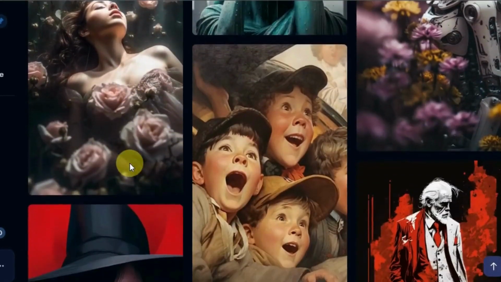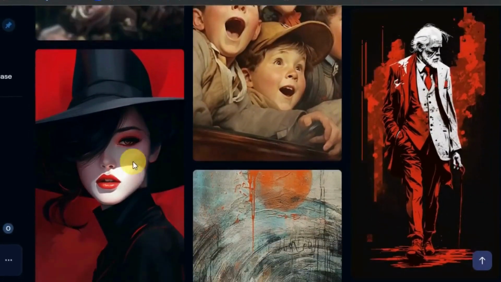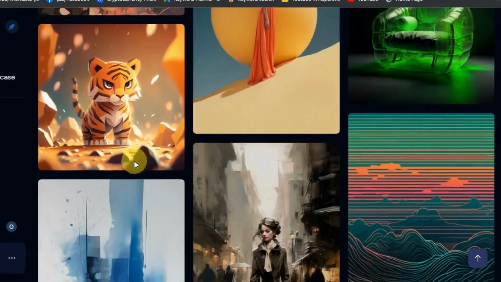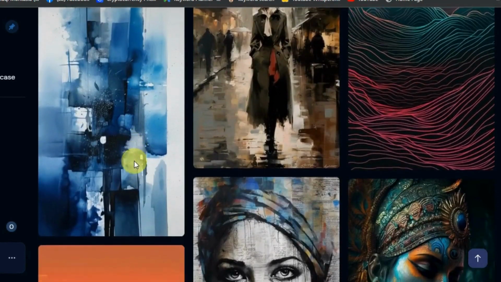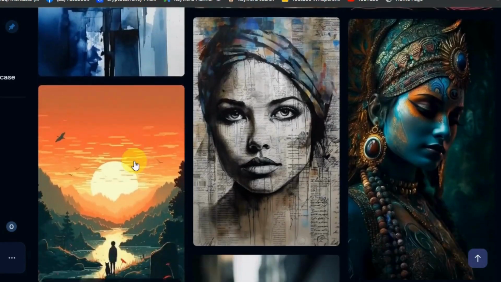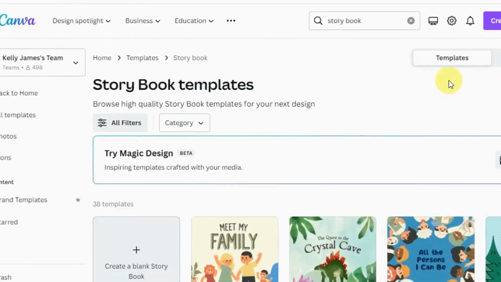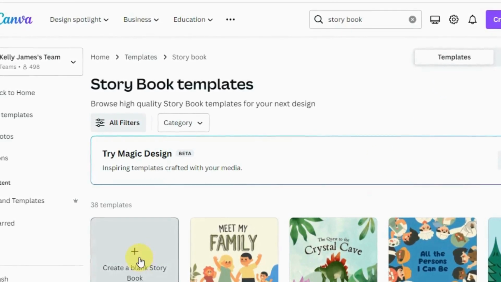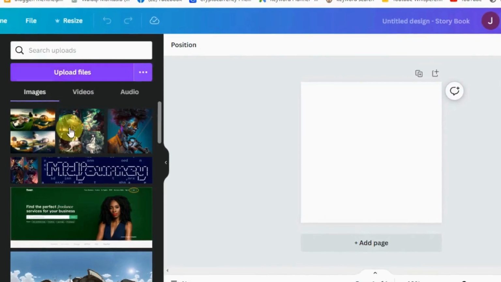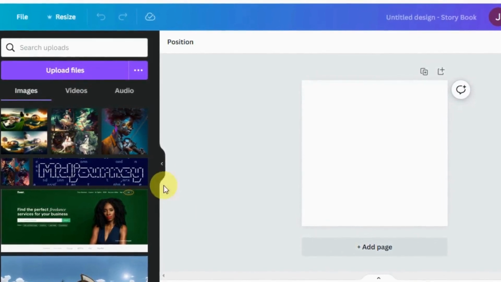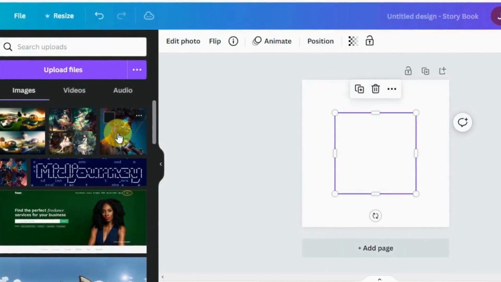Now that we've generated the images, let me show you how to combine the text generated using ChatGPT with the images generated using Midjourney to create a professional-looking storybook. First, head to canva.com and search for storybook. Then click on Create a blank storybook. After that, start by uploading the AI-generated images to Canva. Then you can simply drag and drop your first image into the template.